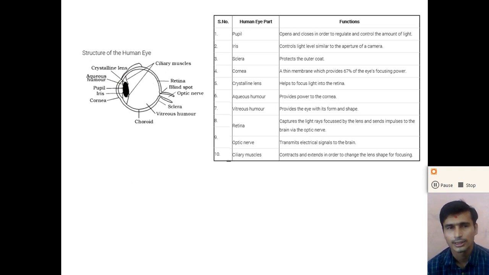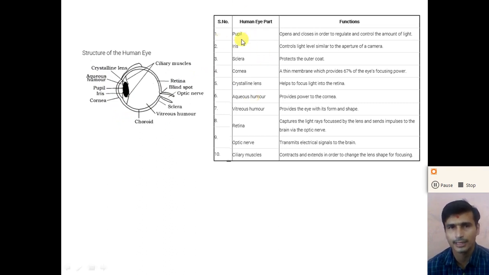It is called the crystalline lens, or we can say the lens of the eye, which is used to form an image on the retina. On the back side of the lens, the retina is there, and the retina has two types of cells, rod cells and cone cells. In between these two, vitreous humor is there, and between the cornea and the lens, the aqueous humor will be there. So let us see the function of all the parts of the eye.